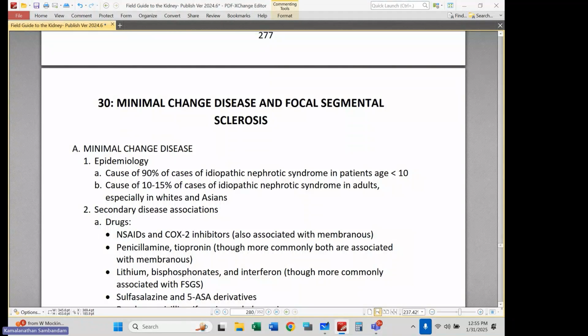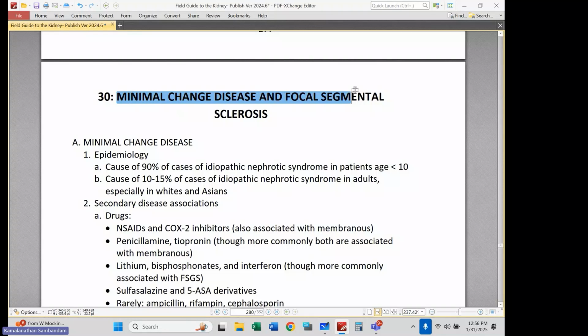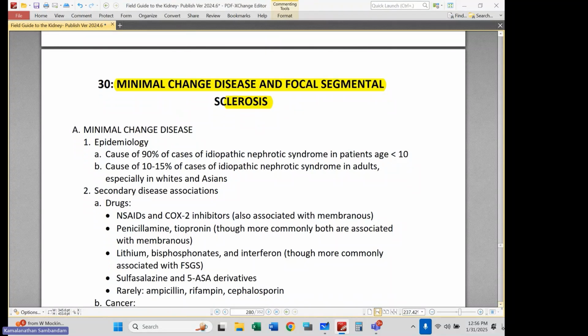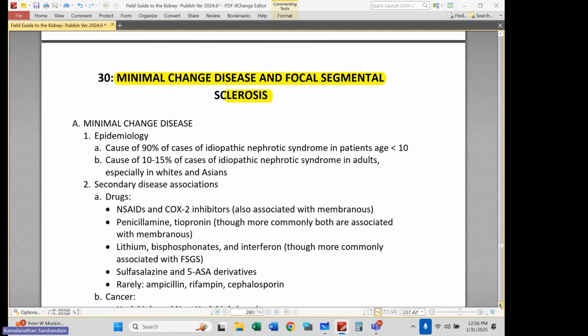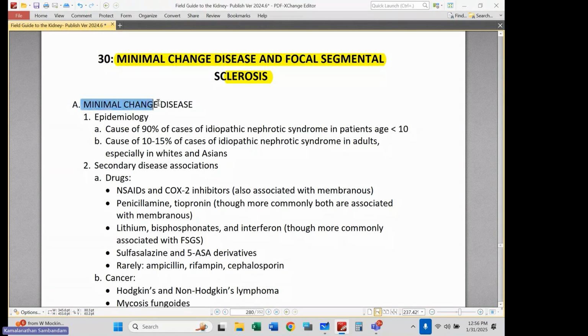All right, I am going to keep chugging on because this topic generally takes about two days' worth of sessions. So I'm going to try and see if I can get ahead a little bit. I'll probably go just five minutes past the hour, just to get a little bit behind us. Let's talk about minimal change disease before we go into FSGS.